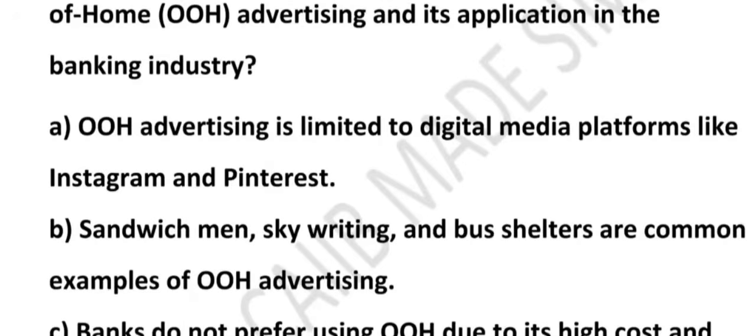See, first of all, let's see option A. Option A is wrong because Instagram, Pinterest and similar apps are digital or social media platforms. OOH means advertising you see outside your home, right, on the street, building, vehicle, public place. For example, billboard, hoarding, bus shelter. So digital platforms do not fall under OOH.